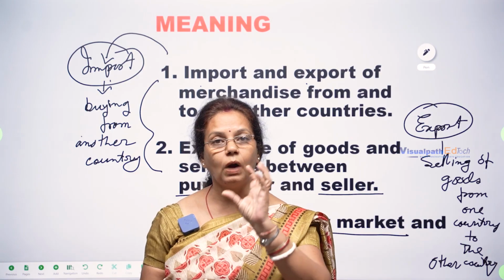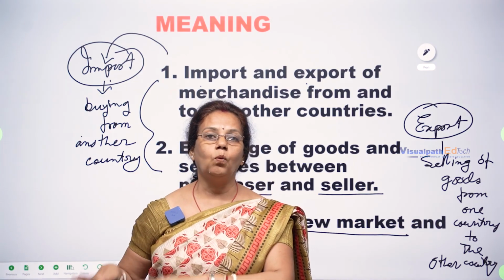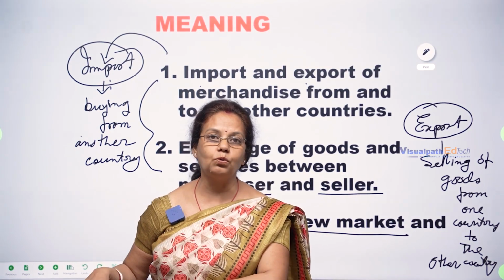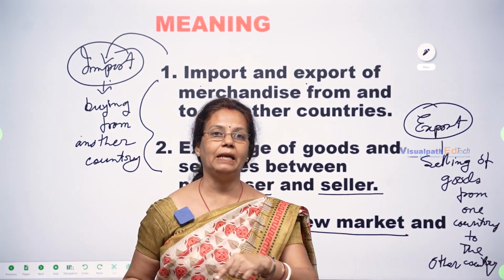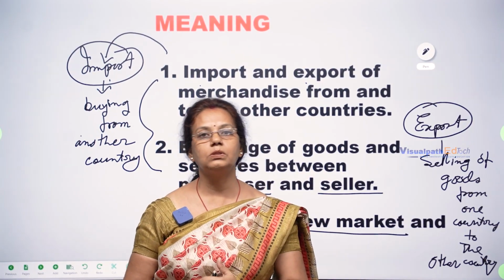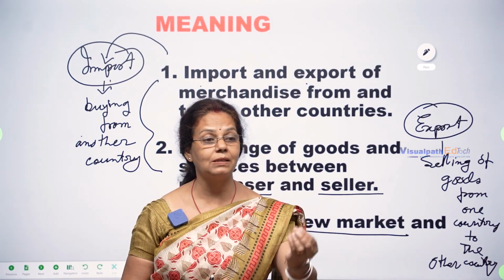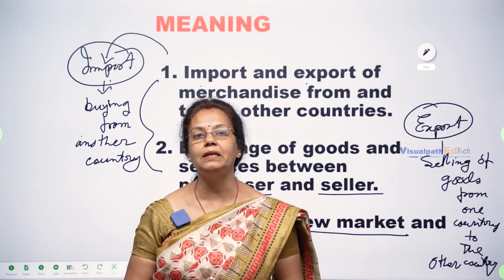So they can sell the extra goods to the outside market, and by selling in the outside market, they can earn foreign currency, which has much more value than the Indian currency.